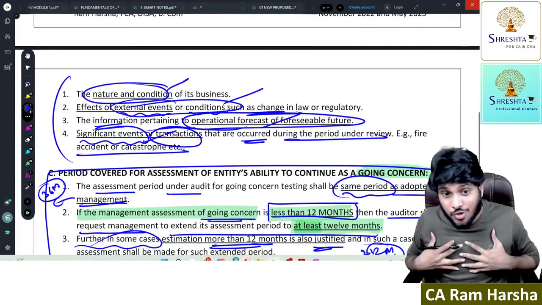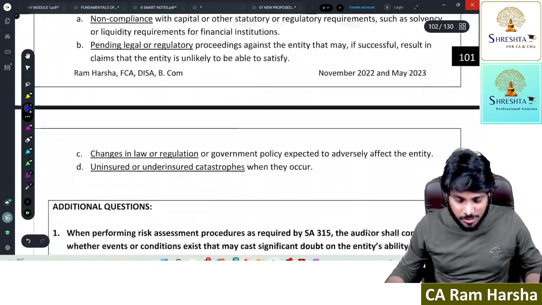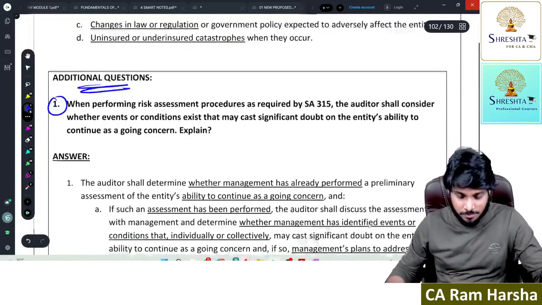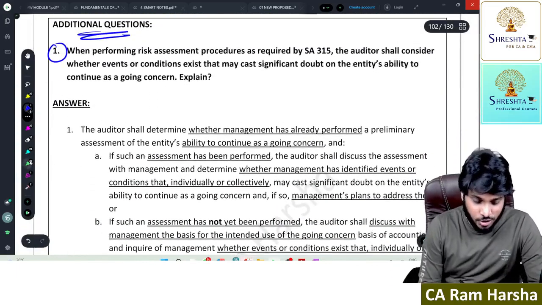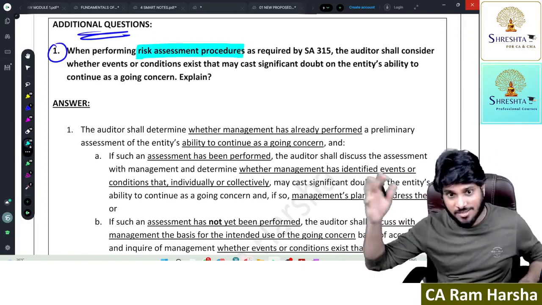What auditor has to do is very important. Below I have given a question. First question, additional questions. Auditor has to do risk assessment process. Sir, what is risk assessment process? We'll discuss in risk assessment chapter.